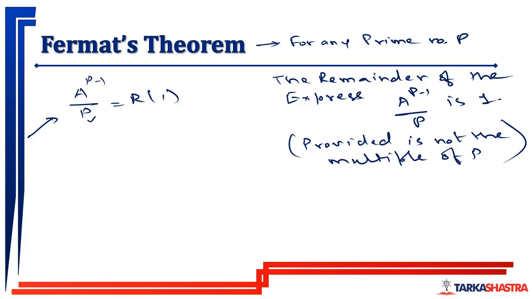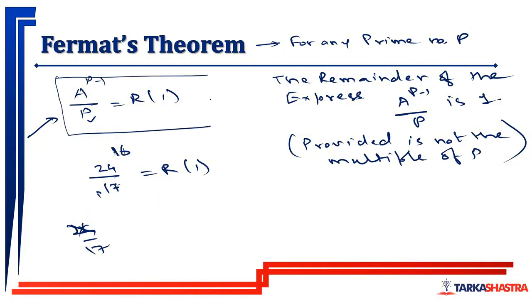Let us take an example. 17 is a prime number, and let us say 24. 24 is not divisible by 17, and it is not a multiple. If this is p, this is p minus 1, so the power must be 17 minus 1, 16. In such cases, we'll get the remainder 1. Now, this Fermat's theorem is actually based on your regular remainder theorem, but Mr. Fermat has taken the effort and given us this formula. And now we'll be using his formula directly.